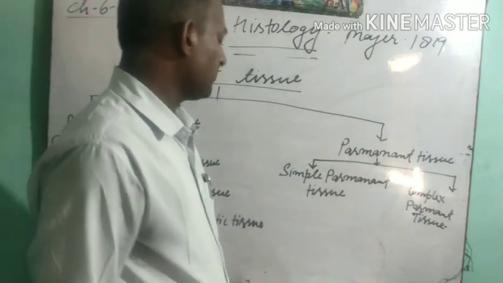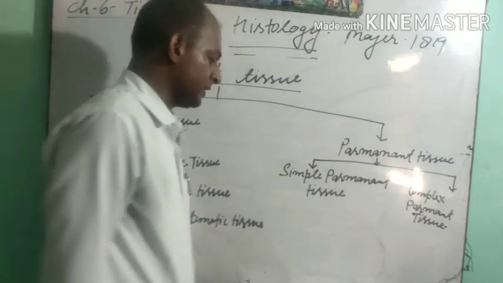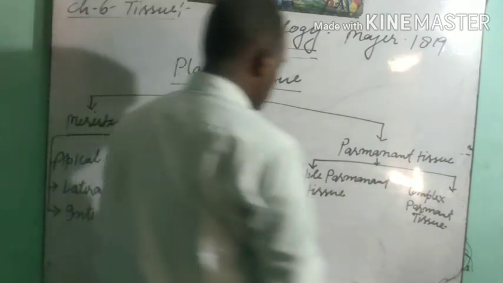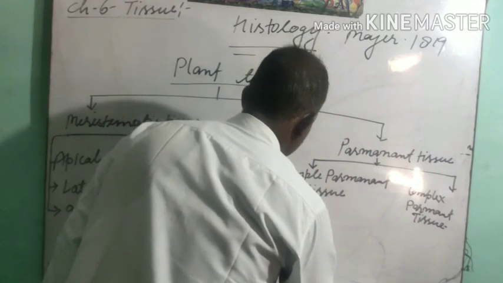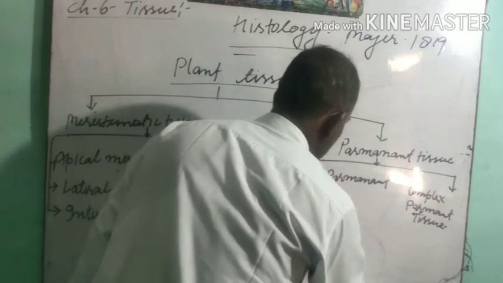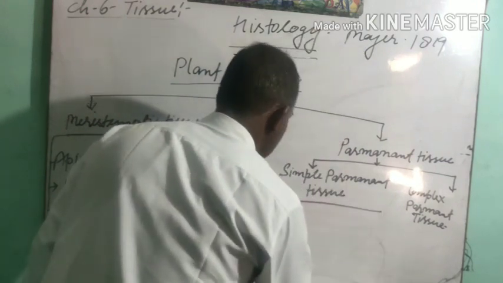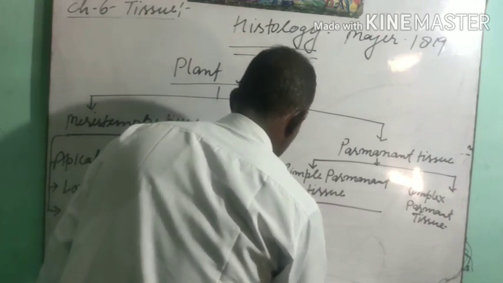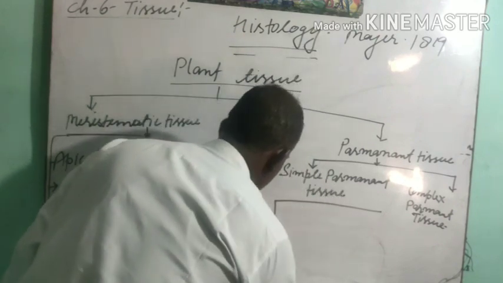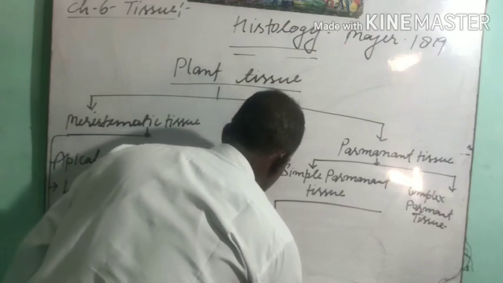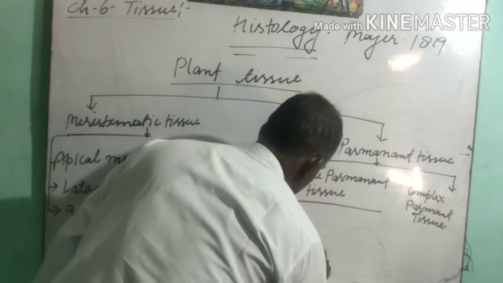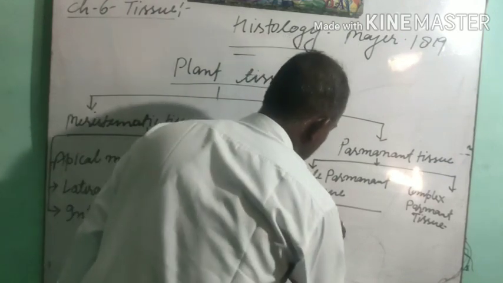Now simple permanent tissue is also divided into different parts. The three parts of simple permanent tissue, I am going to mention here. The first one is parenchyma.